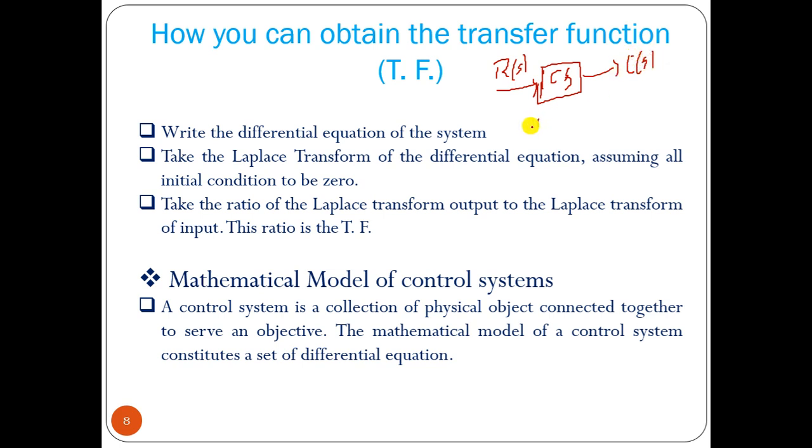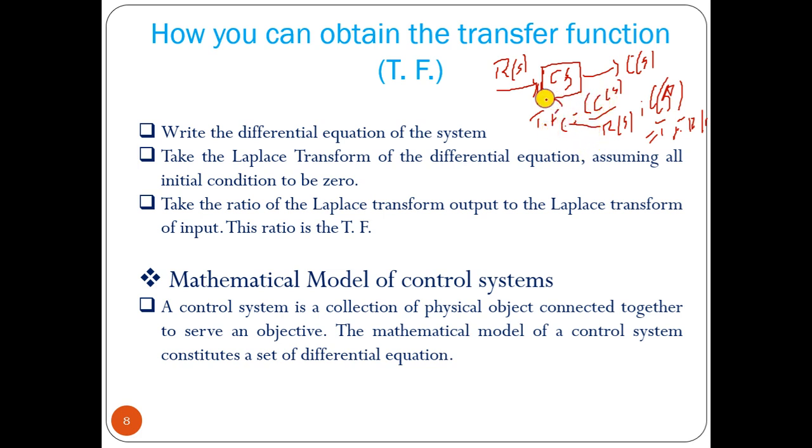So transfer function is nothing but C(s) by R(s). So we can write C(s) equal to transfer function into R(s), right? C(s) equal to transfer function into R(s).